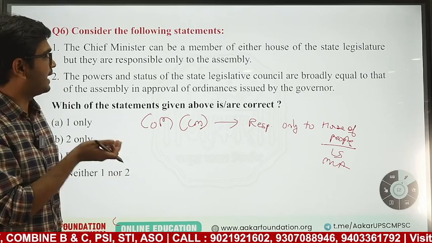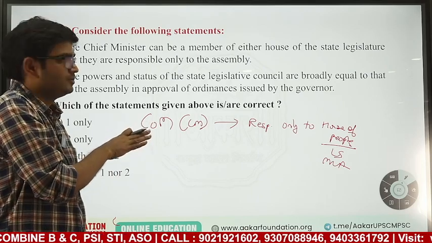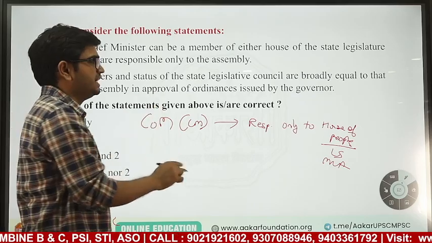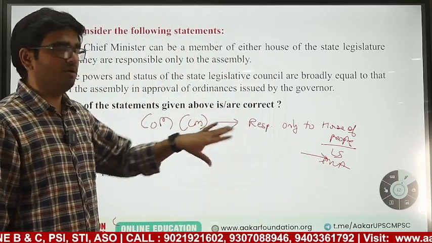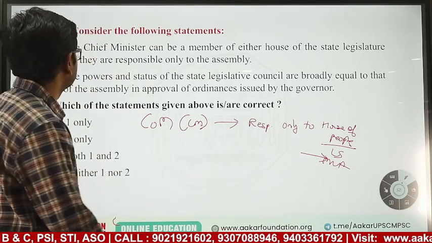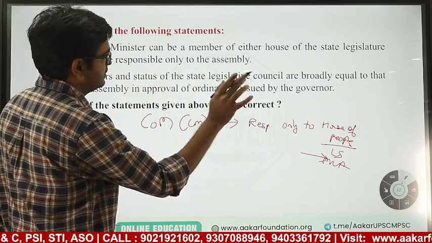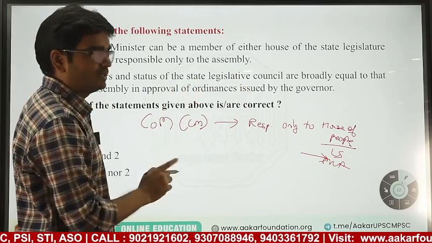Now a minister can be member of the upper house also. Though he is a member of the upper house, he is responsible only to the Lok Sabha or Legislative Assembly. So Chief Minister can be member of either house, but they are responsible only to the Assembly. This is a correct statement.